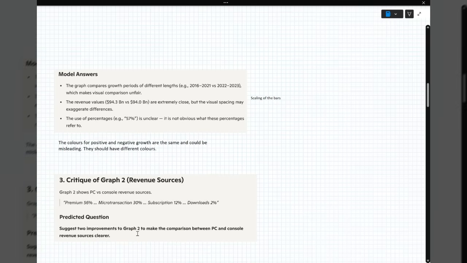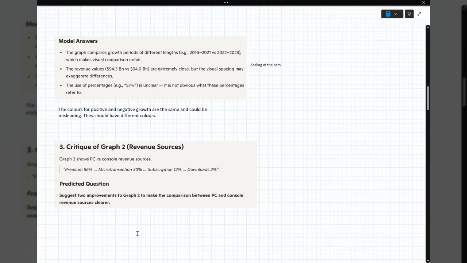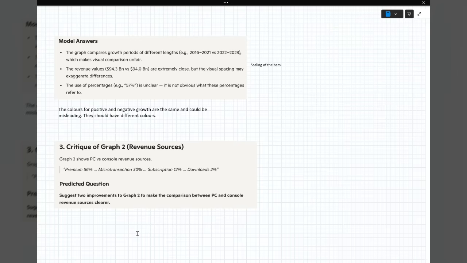Okay, question 3. Critique of graph 2, the revenue sources. So graph 2 shows PCs versus console revenue sources. We've got premium at 56, microtransactions at 30, subscriptions at 12, and downloads at 2. Does that add up to 100? I think it does. 86, no, 98. 100. Yes, it does.